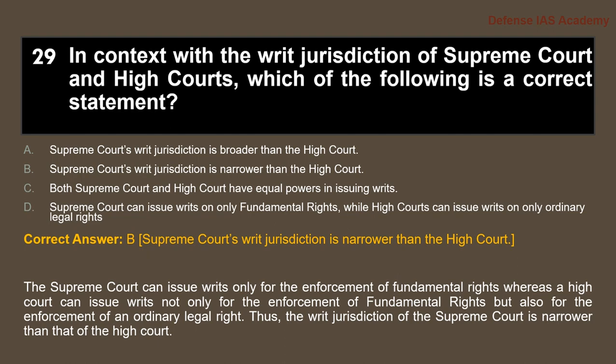The Supreme Court can issue writs only for the enforcement of fundamental rights, whereas the High Court can issue writs not only for the enforcement of fundamental rights but also for the enforcement of an ordinary legal right. Thus, the writ jurisdiction of the Supreme Court is narrower than that of a High Court.